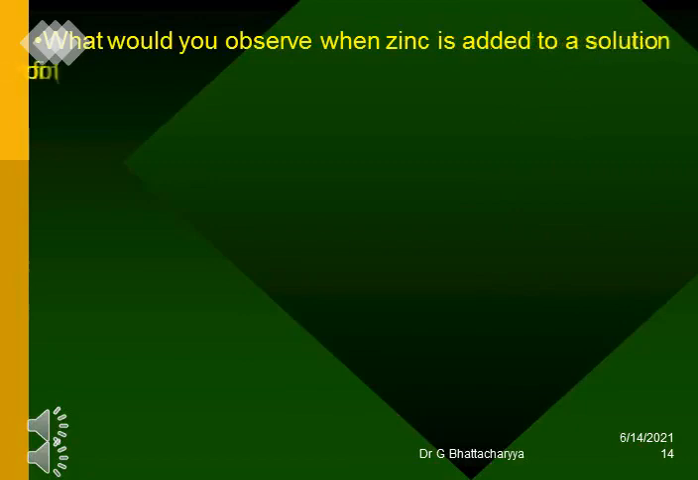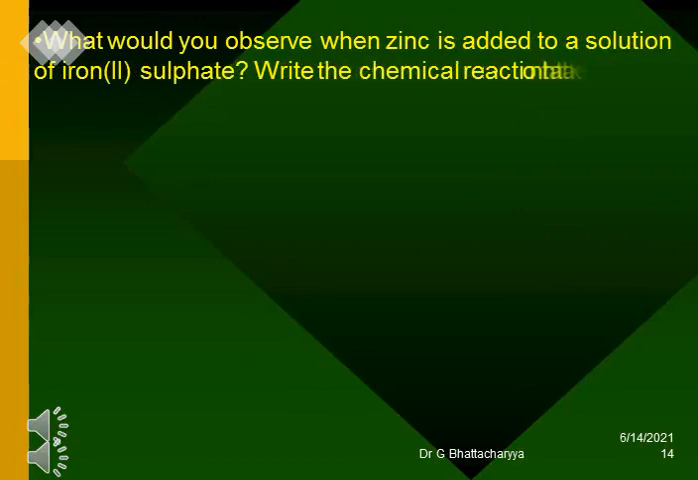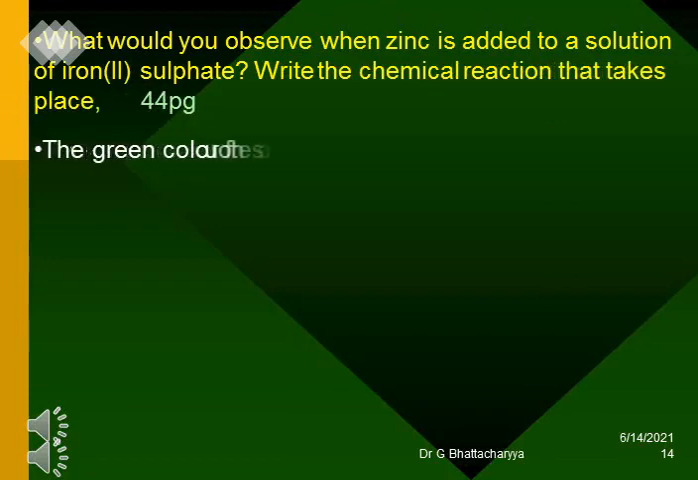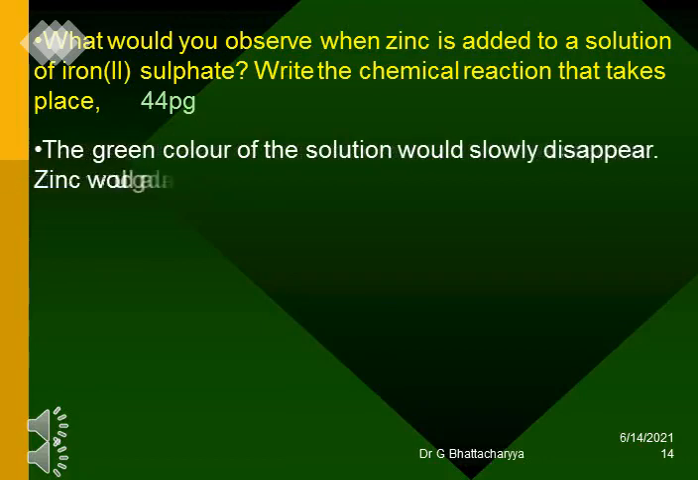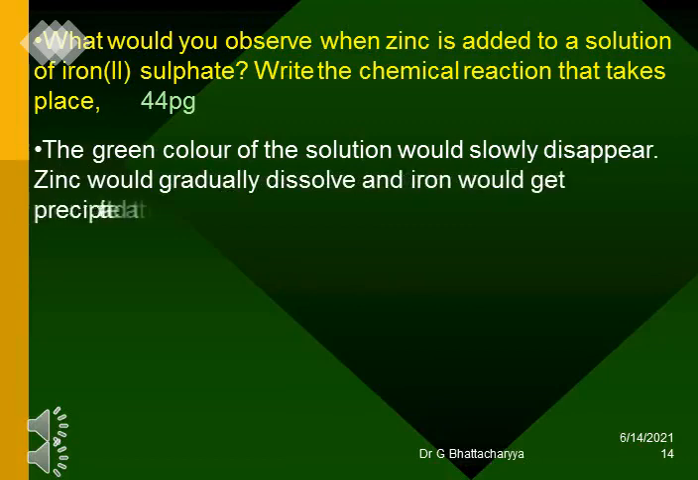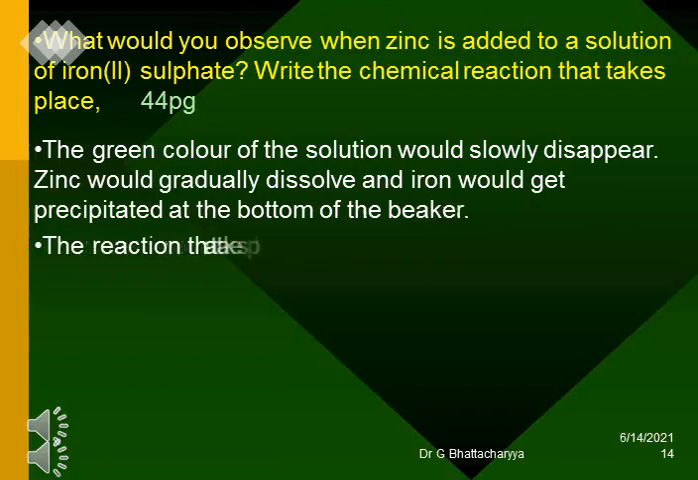What would you observe when zinc is added to a solution of iron 2 sulfate? Write the chemical reaction that takes place. The green color of the solution would slowly disappear. Zinc would gradually dissolve and iron would get precipitated at the bottom of the beaker. The reaction that takes place is Zn(s) + FeSO4(aq) → ZnSO4(aq) + Fe(s).